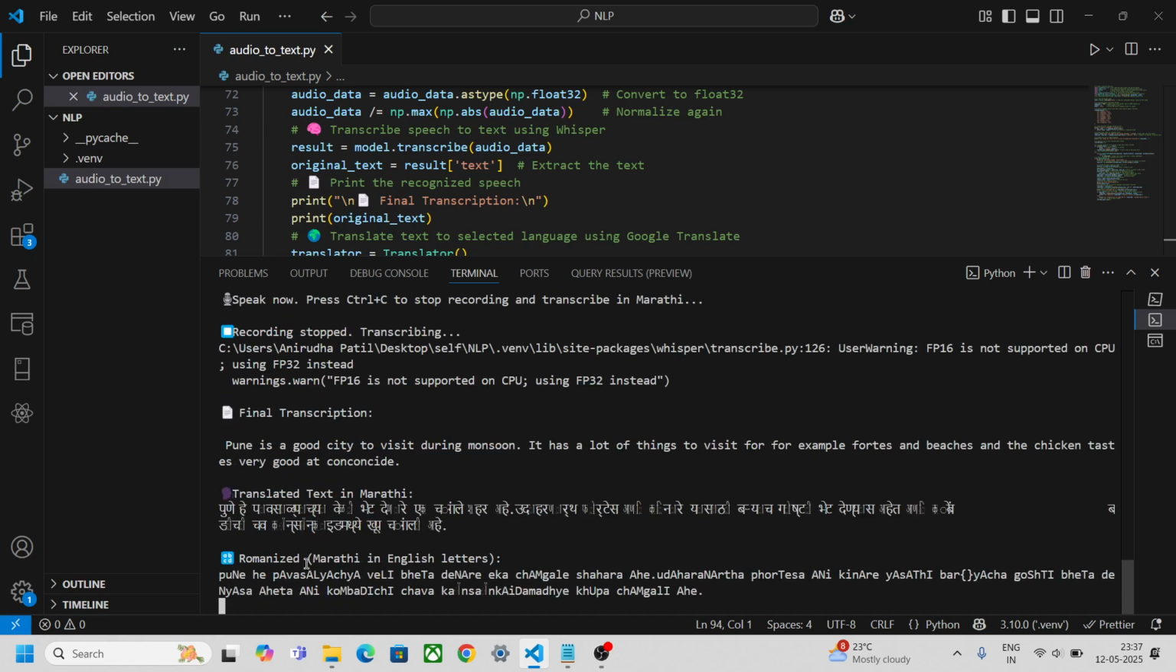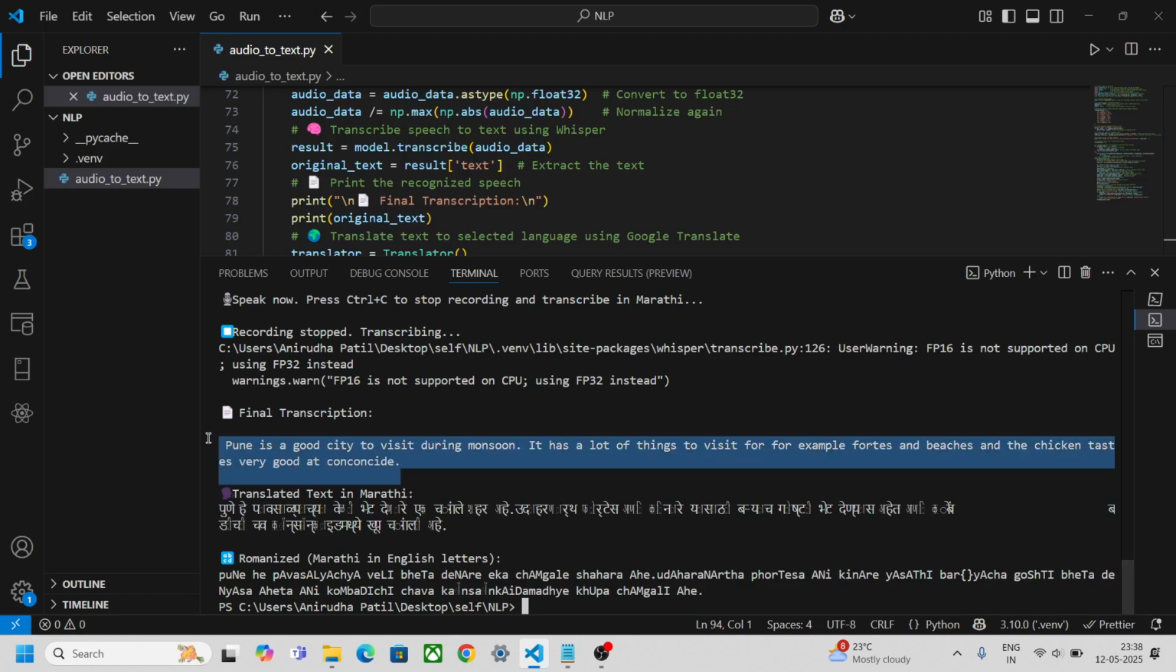Konkan side it is not taking correctly, but Pune is a good city to visit during monsoon, it has a lot of things to visit, for example, forts it is taking as fortes, and beaches, and the chicken tastes very good at Konkan side. This it is taking wrong. What we can do is connect this to an LLM and it can correct it.